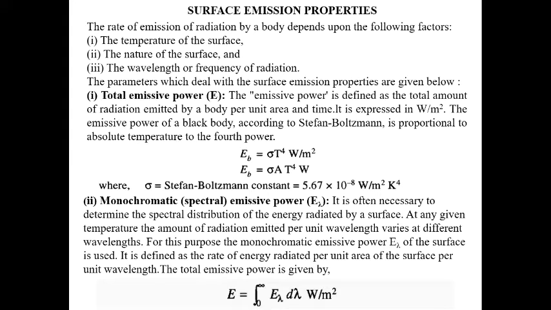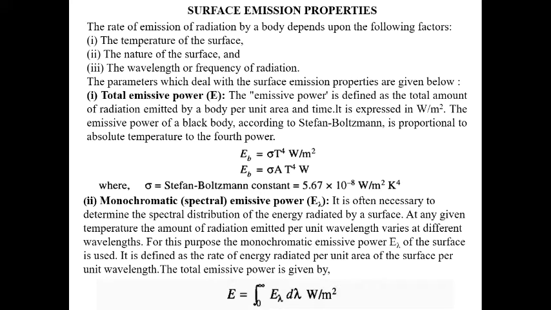First one is the total emissive power. The emissive power or total emissive power is defined as the total amount of radiation emitted by a body per unit area per unit time.